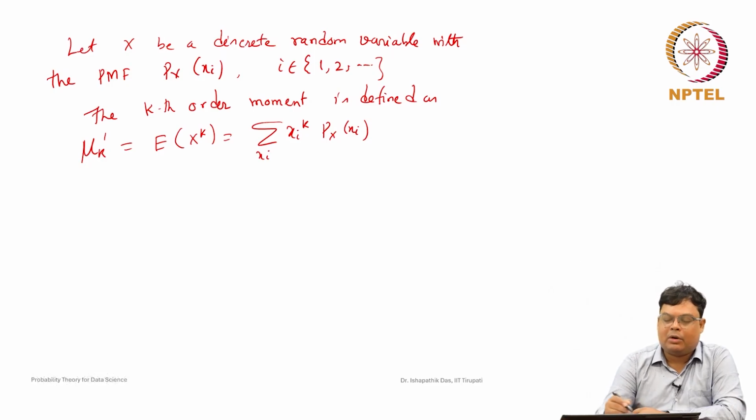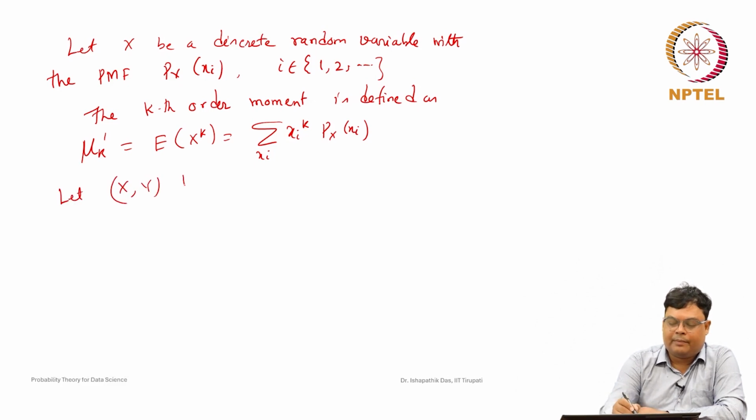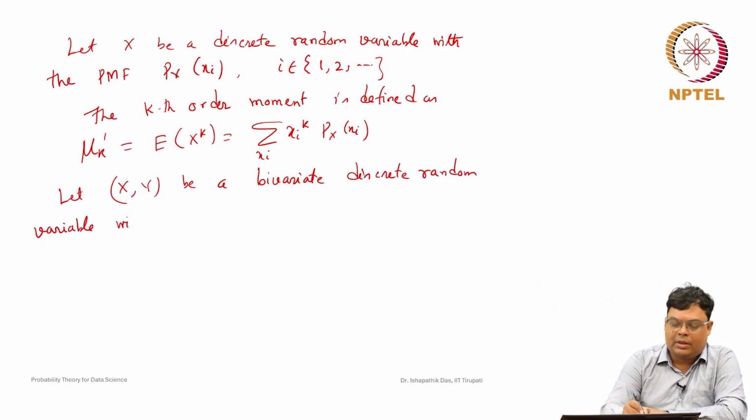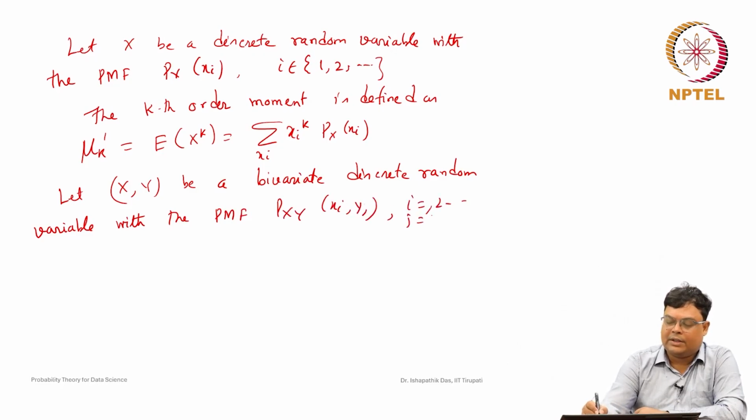Now, similarly, for bivariate random variable cases also it will be defined. Let (X, Y) be a bivariate discrete random variable with the probability mass function P_XY of x_i, y_j, where i is 1, 2, like this and j also 1, 2, some values.